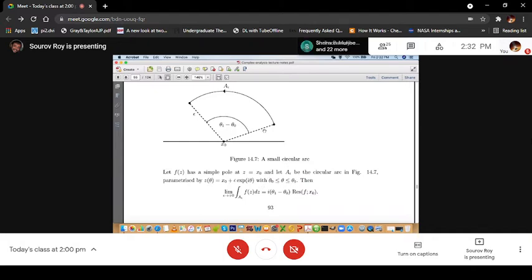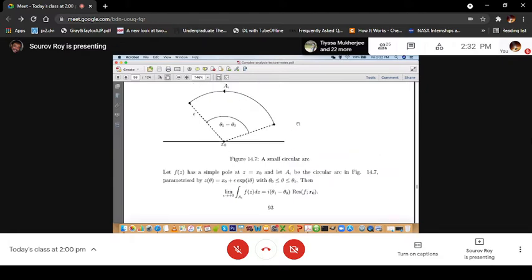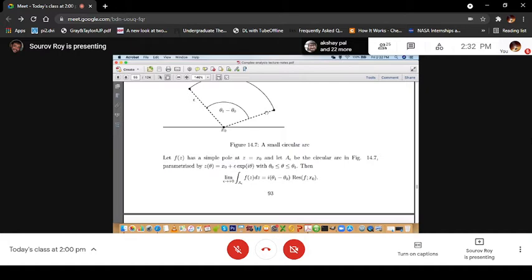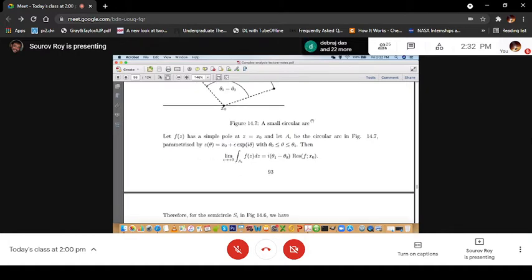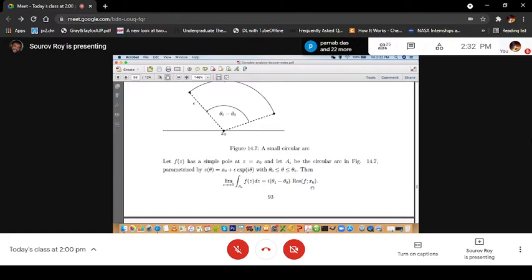So you have to evaluate the limit, epsilon tending to plus 0, of the integral along this small circular arc A epsilon of f(z) dz, and this result tells us that it will be i times (theta 1 minus theta 0) times the residue of f at x equal to x0.